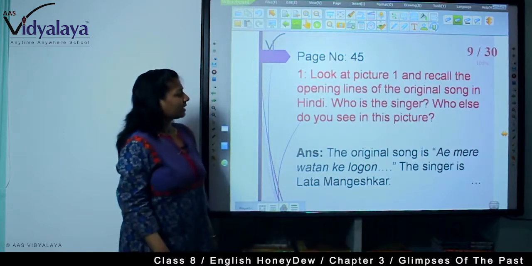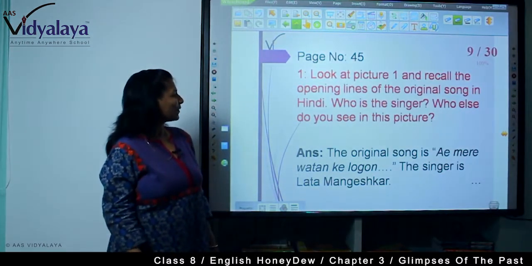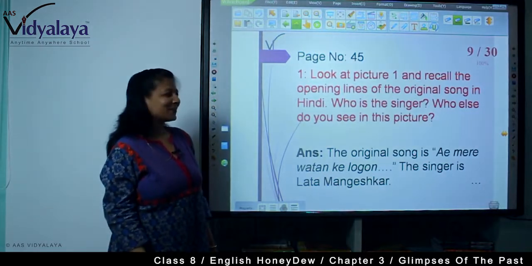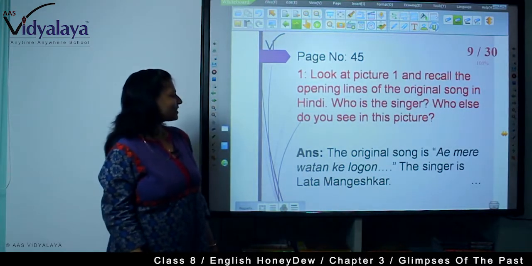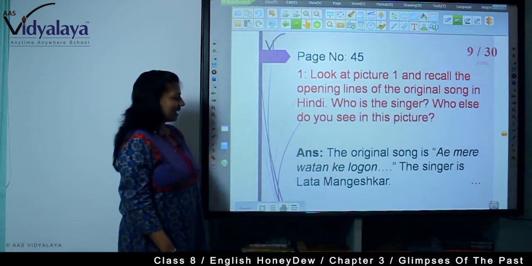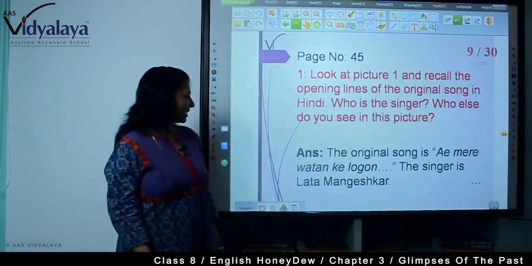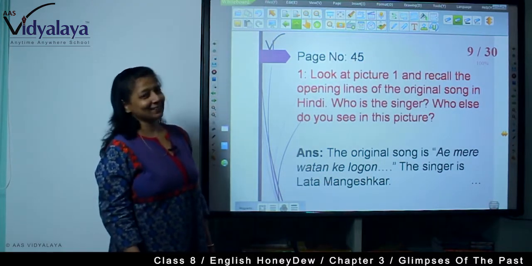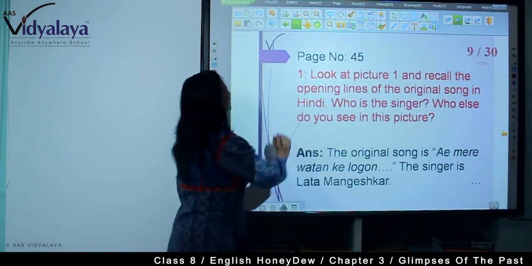Look at picture 1 and recall the opening lines of the original song in Hindi. Who is the singer? Who else do you see in this picture? The original song is "ए मेरे वतन के लोगों." The singer is Lata Mangeshkar.